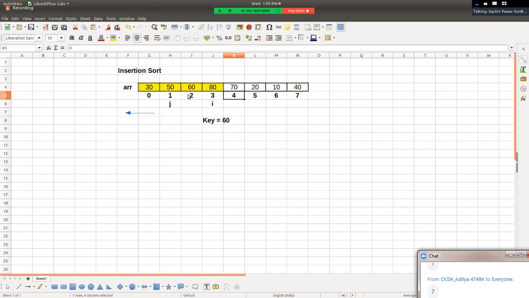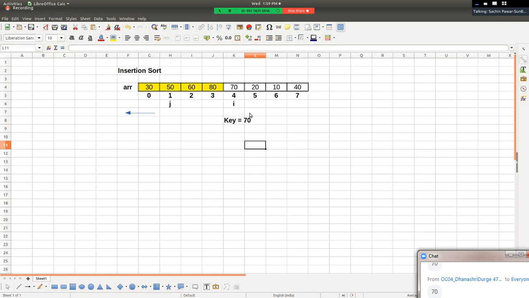And hence we go to the next iteration. I plus plus. So for value of I is equal to 4, what will be the value of key? Value of key will be equal to 70. Now after picking key, pay attention, हर एक iteration में repeat कर रहा हूं, so listen carefully. After picking key, we need to find its appropriate position in left hand and we can insert it at that position, right? So but how can we find position of key?